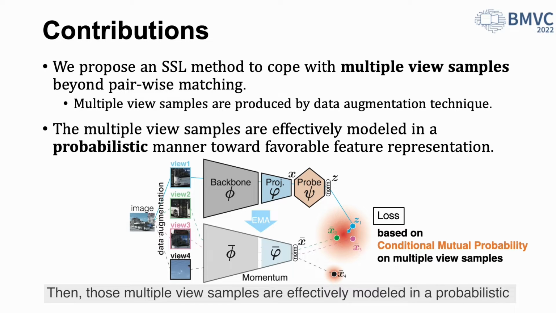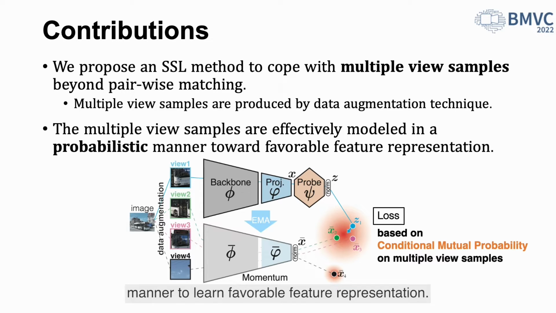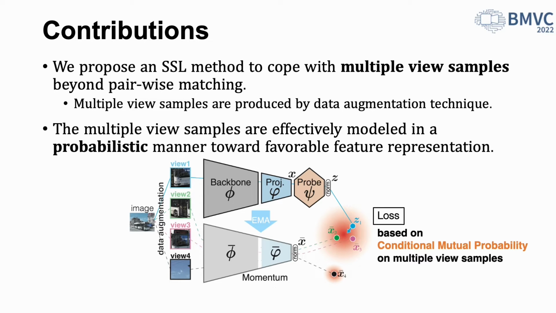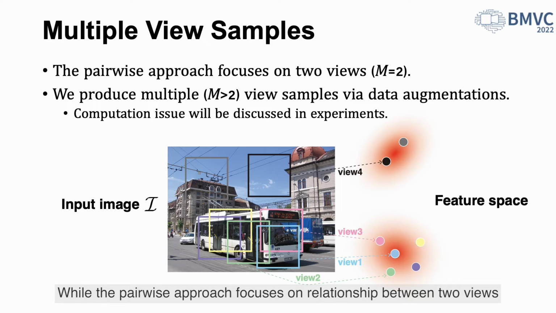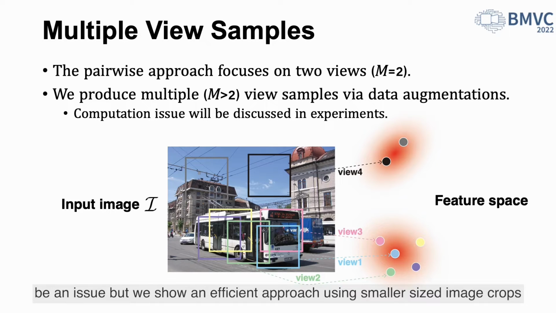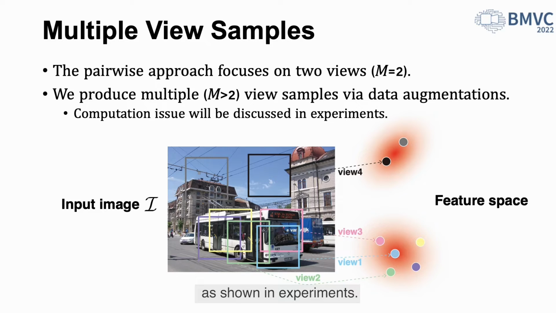Then, those multiple view samples are effectively modeled in a probabilistic manner to learn favorable feature representation. Particularly, we propose an SSL loss based on conditional mutual probability of view distribution. While the pairwise approach focuses on a relationship between two views produced by data augmentation, we deal with more than 2 views. In this case, computation cost to process multiple view samples would be an issue, but we show an efficient approach using smaller size image crops as shown in the experiments.